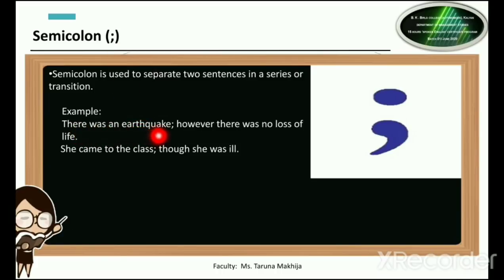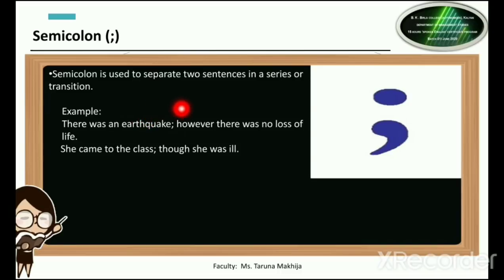There was an earthquake; however, there was no loss of life. Now, this is one sentence which says there was an earthquake. There is another sentence which says, however, there was no loss of life. Now, why do we use the semicolon over here? Because these two sentences are in the same series. Both relate to the same thing.